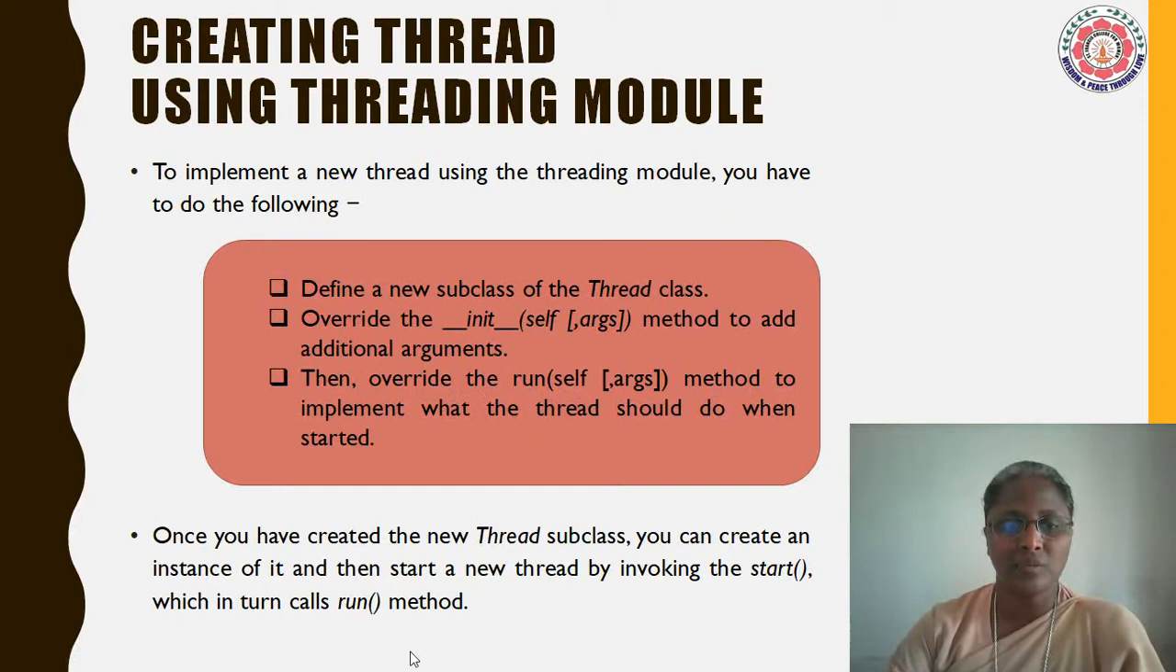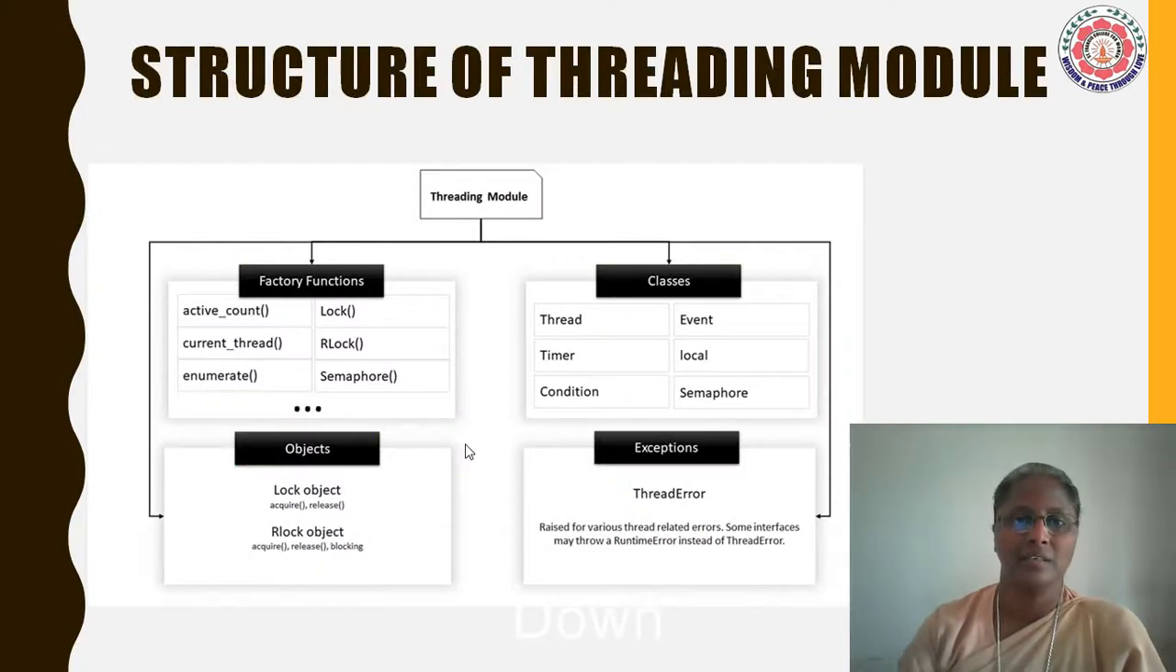Once you have created the new thread subclass, you can create an instance of it and then start a new thread by invoking the start method, which in turn calls the run method.